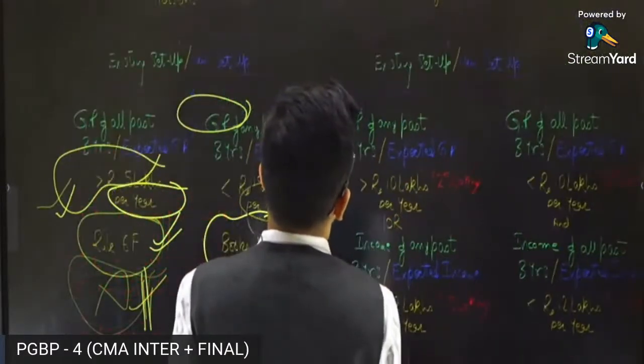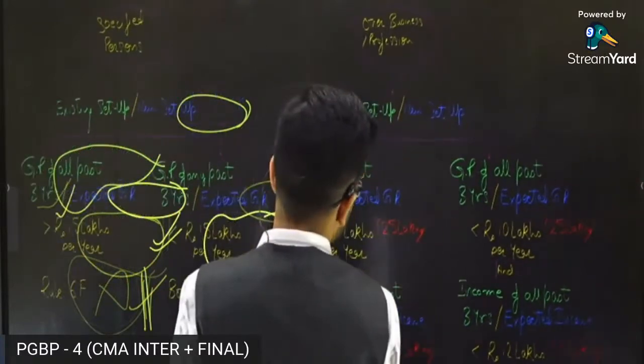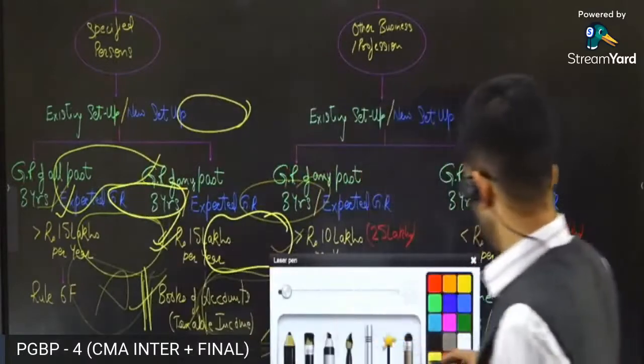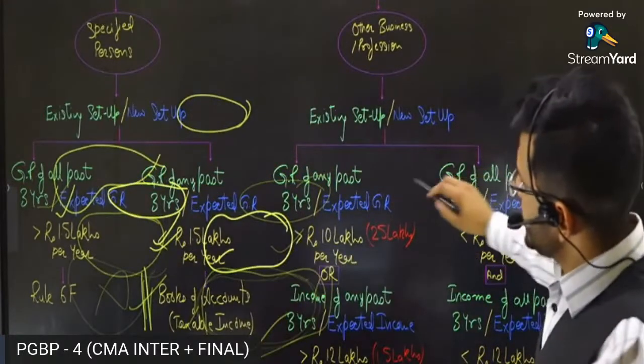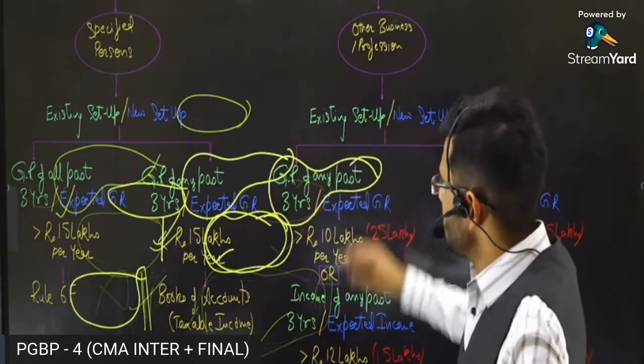Okay, now we come on to other business and profession. So if you are not a specified business and profession and you are other business and profession, then the receipts which are applicable to you is gross receipts of any past 3 years.